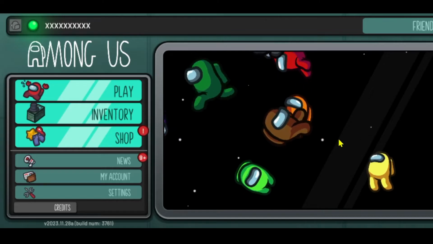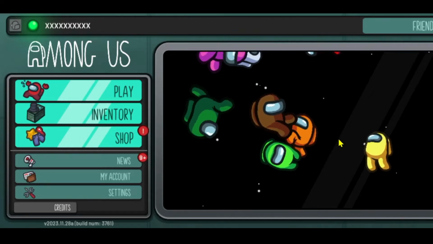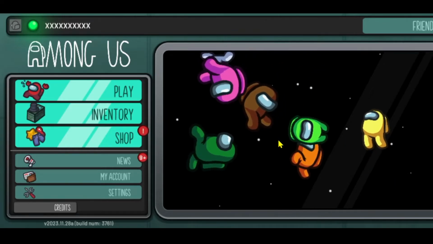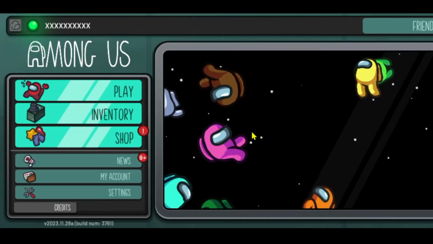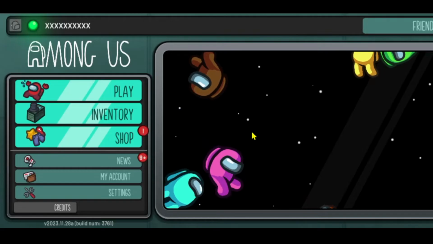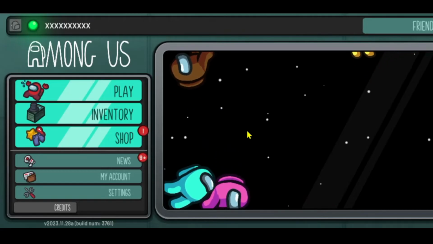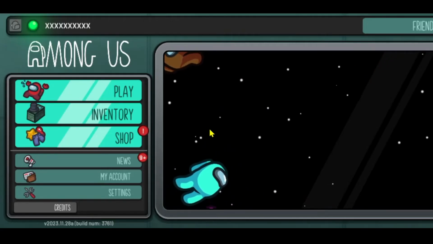Now, first of all, open up the Among Us game if you have already installed it, and you might be asked to log into your Google account if you haven't done so already. Just tap on the sign in button and proceed with logging into your Google account, and after logging in and setting up your date of birth, you will be taken into the main menu.